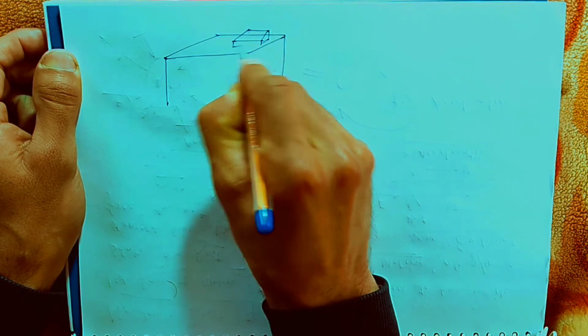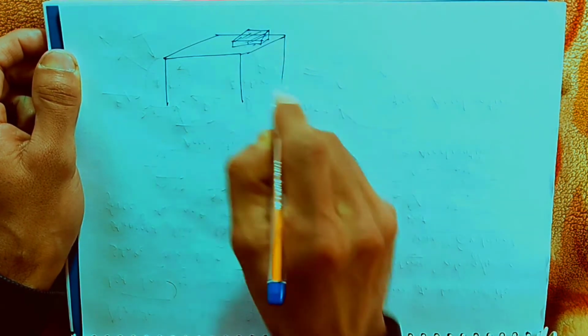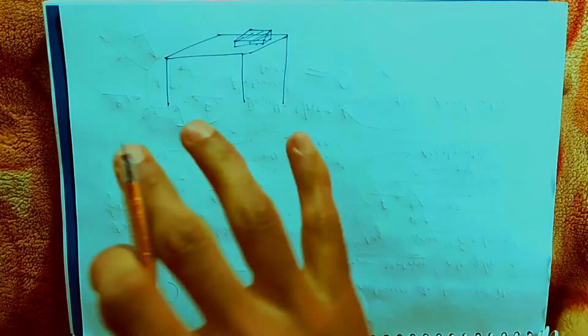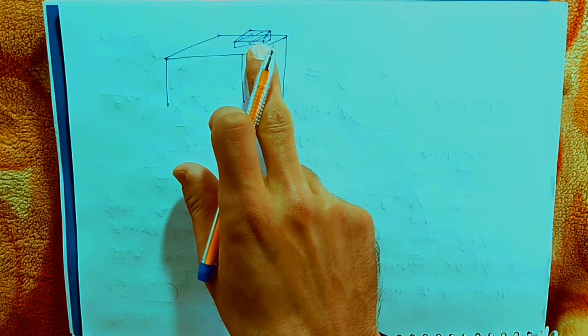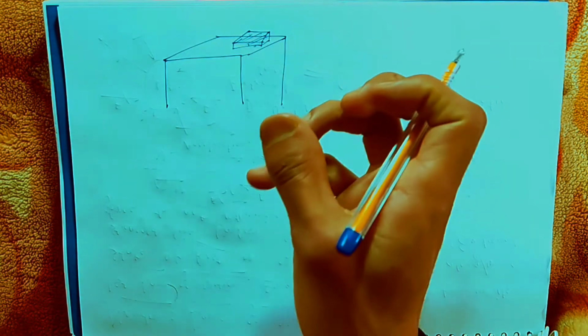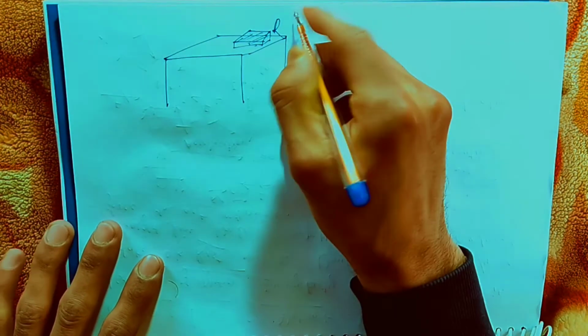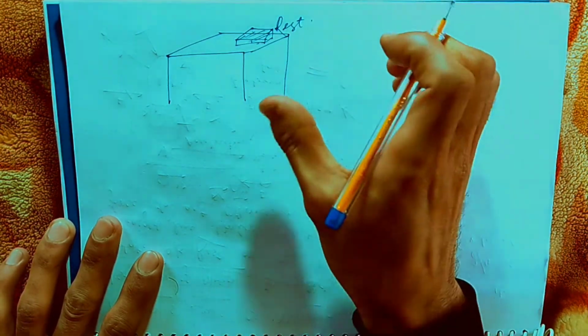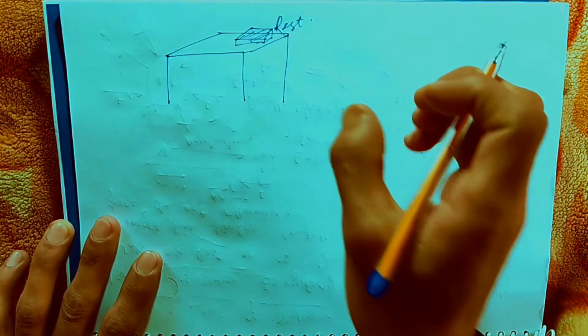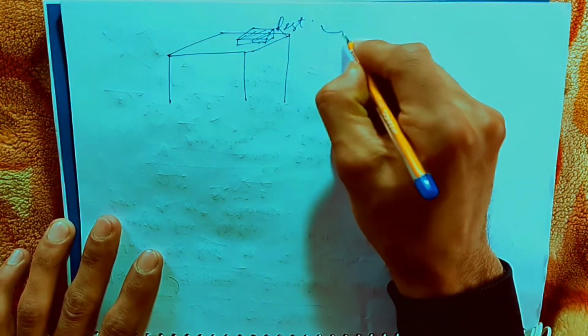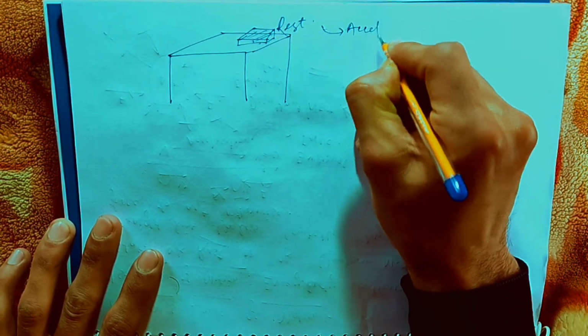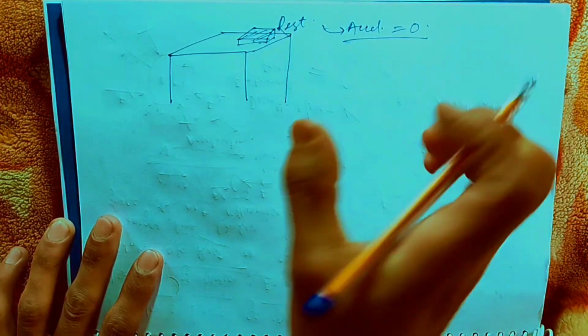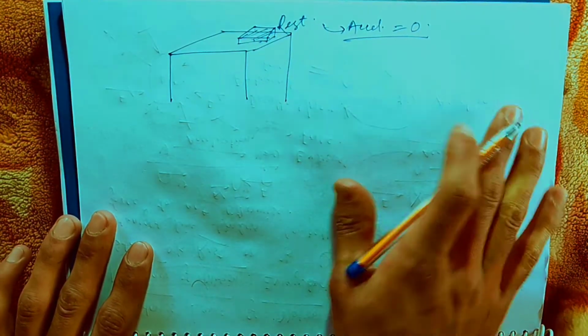Now I'm asking you, is this book at rest or moving? Clearly it's at rest. We know from the first law of motion that the acceleration is 0. That means the external force must be 0.